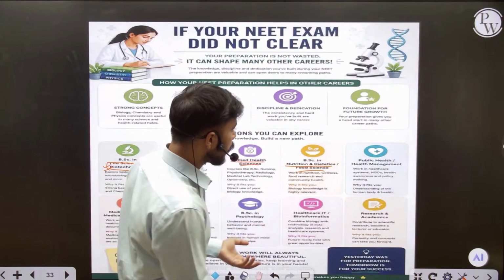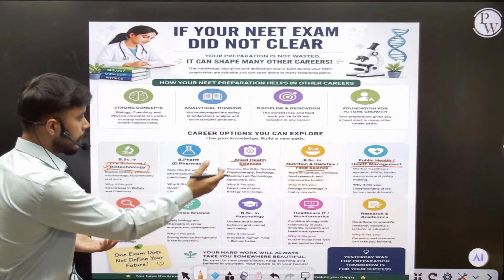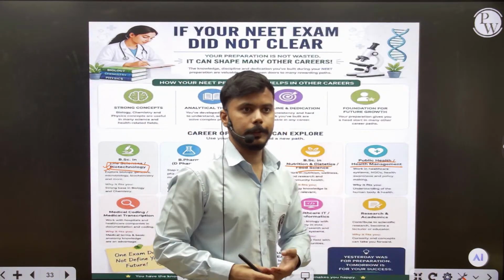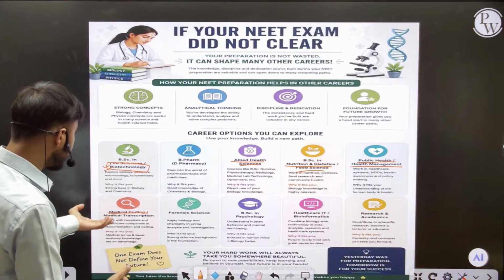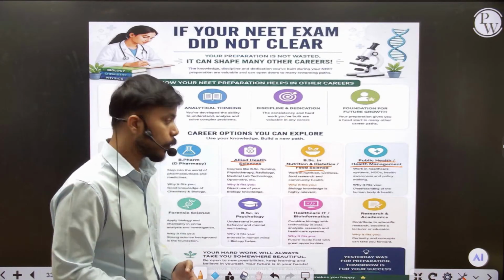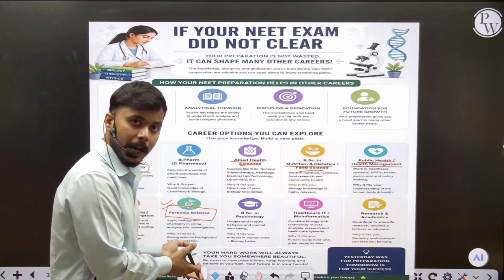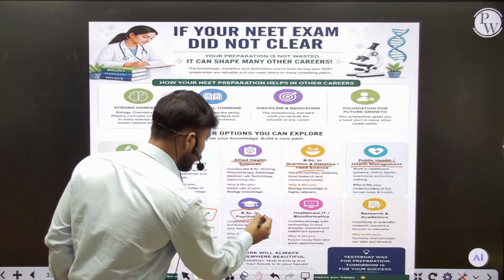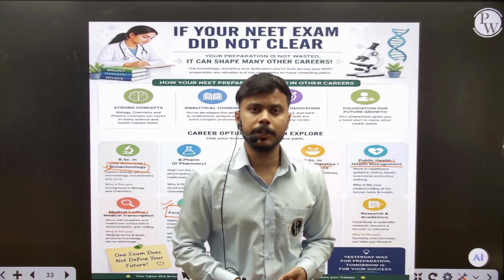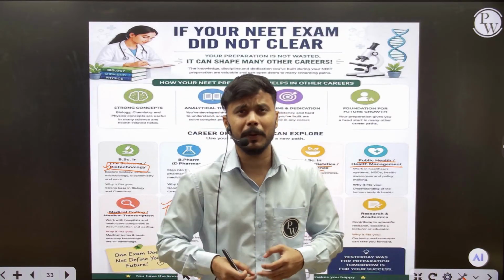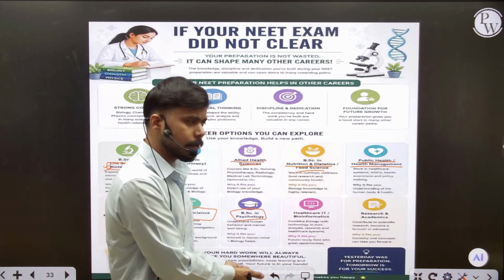Fine. And after that, you can pursue public health management, and you can even join some NGOs. And after that, medical coding, genetics coding. This is going to be helpful for you. Forensic science, this is the most interesting branch of the science of biology also. And the upcoming generation is being too introvert, not extrovert like our past generation. So they prefer psychologists more. So you can even pursue psychology, become a psychologist.